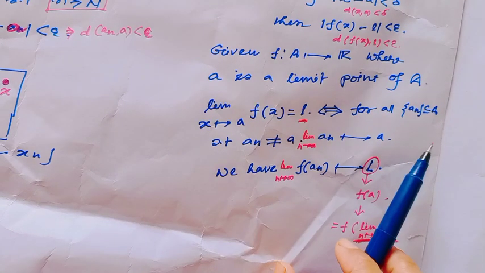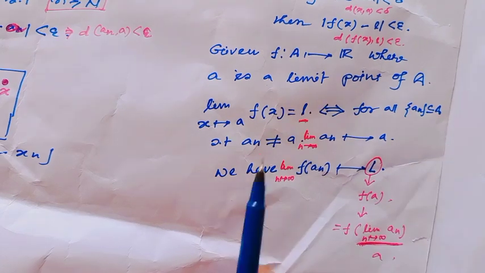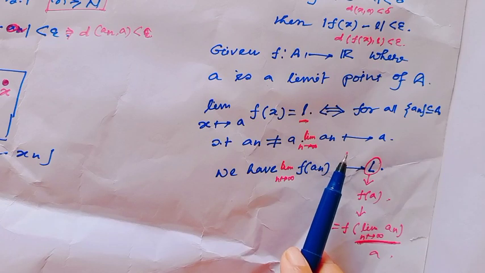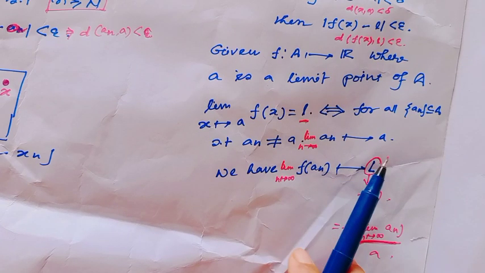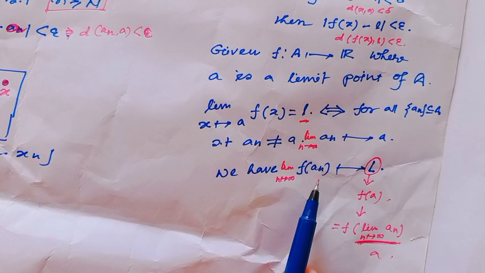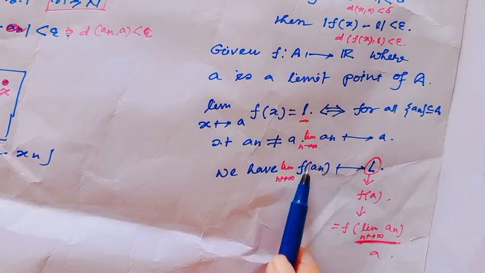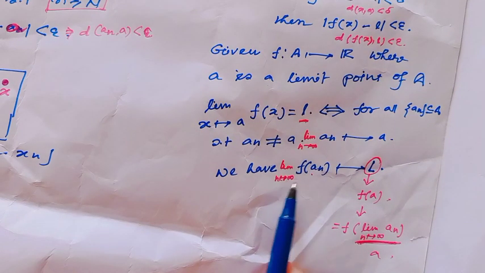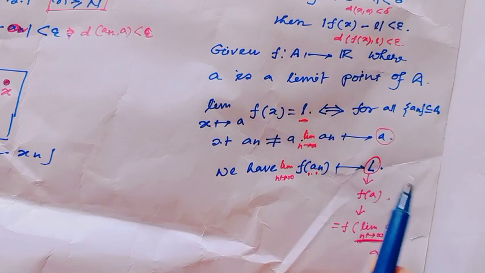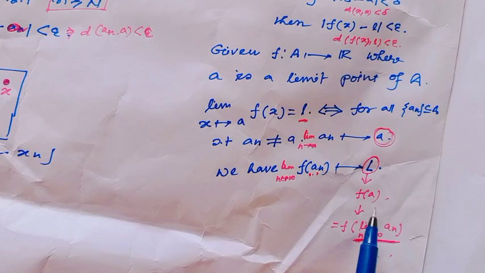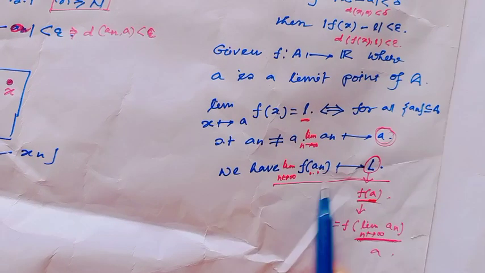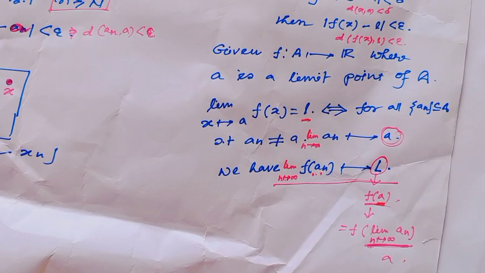For all a_n in the set A, but a_n not equal to the point a, if the sequence a_n converges to the point a, then limit n goes to infinity f(a_n) means we put the limit inside, just interchange the limit here. Limit n goes to infinity of a_n, that means a_n converges to a. That means this is equal to f(a).